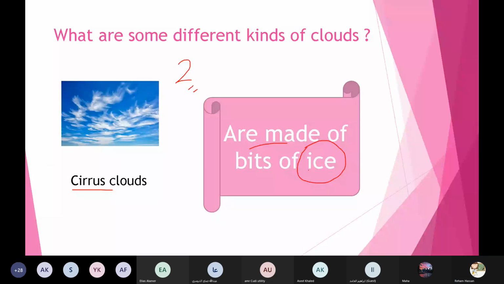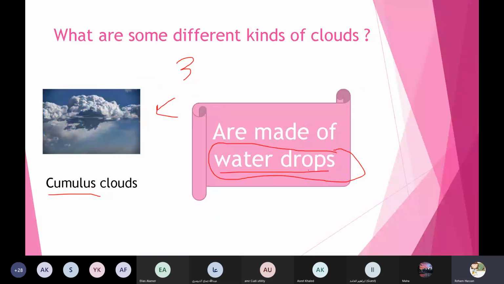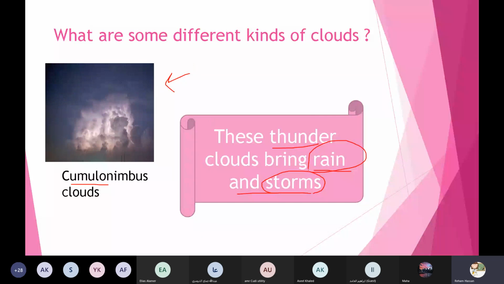Okay? So again, who can tell me about these clouds? Yes, Omar Maher. Omar, look here at these clouds. Tell me, describe these clouds for me.